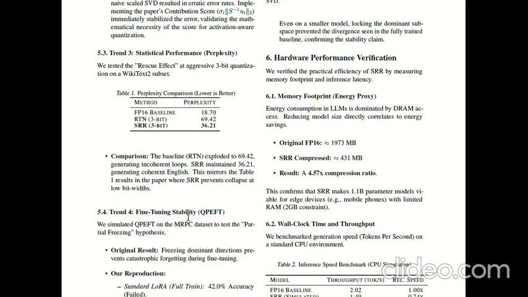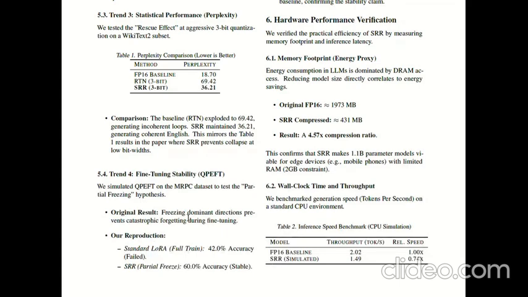Even at small scale, freezing the preserved structure prevents catastrophic forgetting. It stabilizes optimization and matches the main paper's trend on GLUE tasks.